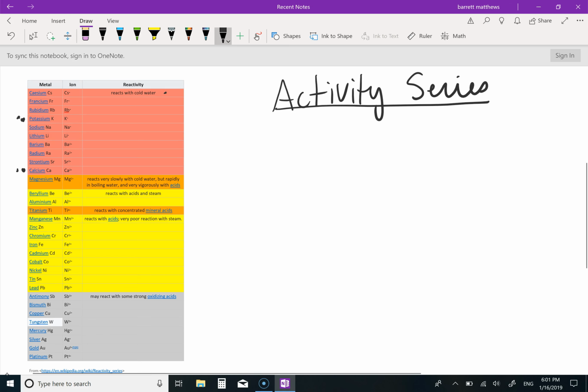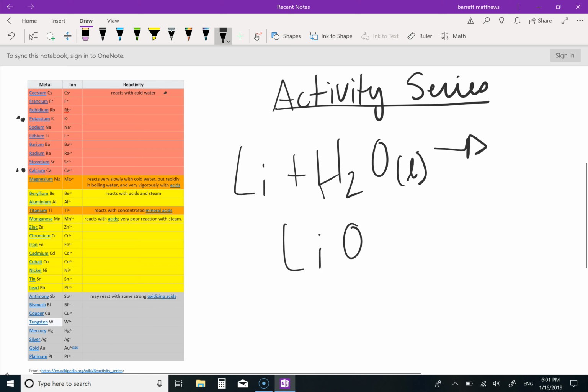Let's take a look at reactions that deal with the cold water. So all these metals in this group will react with cold water. The question becomes, how do I know the water is cold? And what will happen in the reaction? Well, if I have water and it's in a liquid state, I'm going to assume that it is cold. In this case, lithium is in the group that reacts with cold water. The water is a liquid, so I'm going to say that the product will be lithium hydroxide and hydrogen gas.